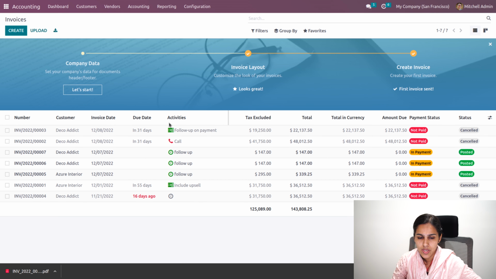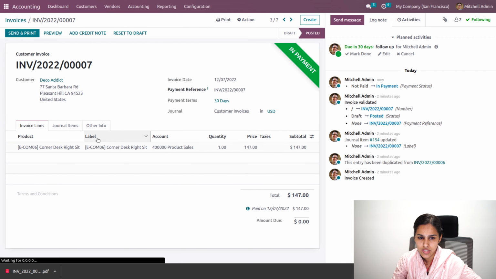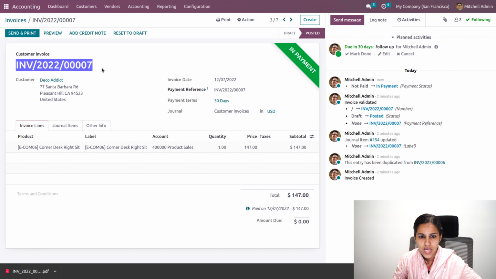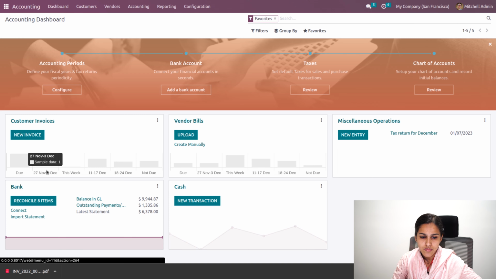That is, there is a payment for 147 for invoice number 7, and you can create the statement from here.